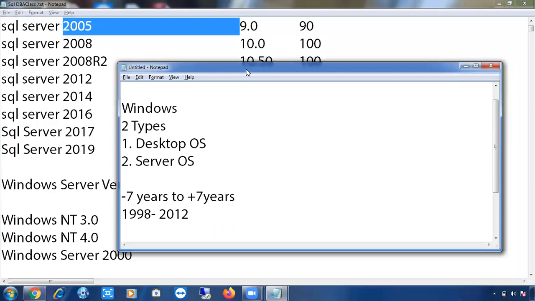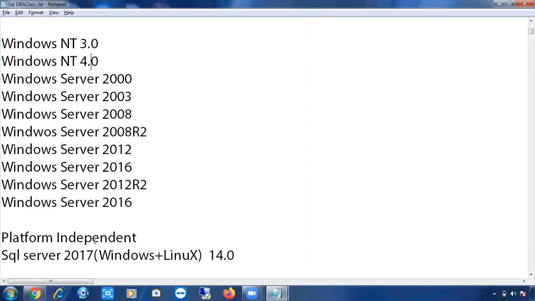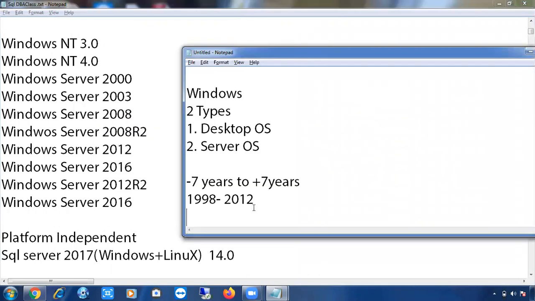You can install SQL Server 2005 on Windows Server 2000, Windows Server 2003, Windows Server 2008, Windows Server 2008 R2, and Windows Server 2012.